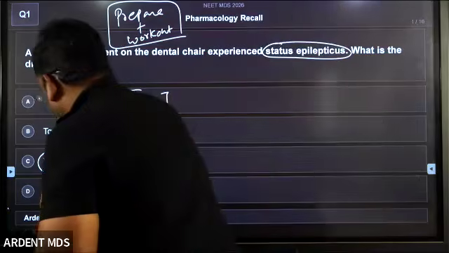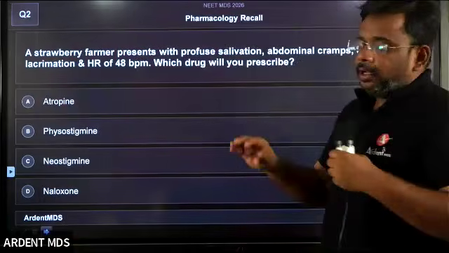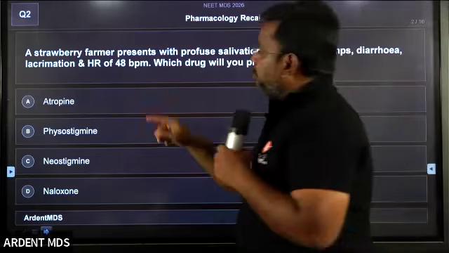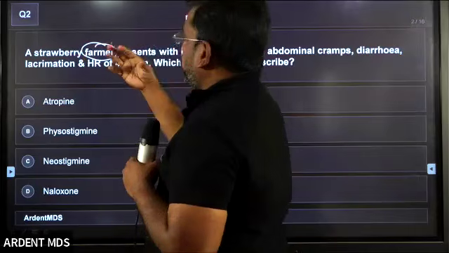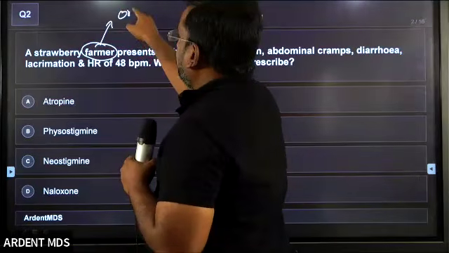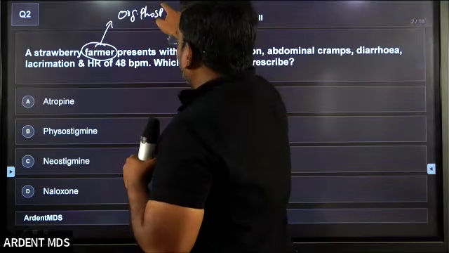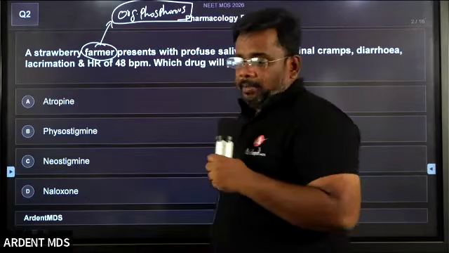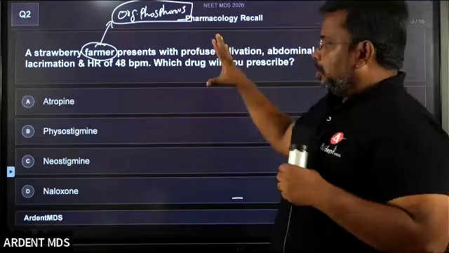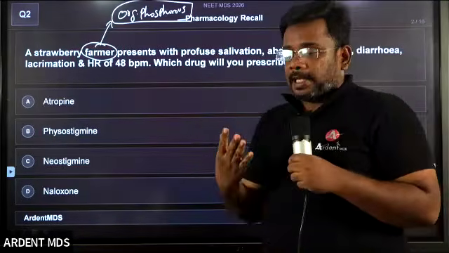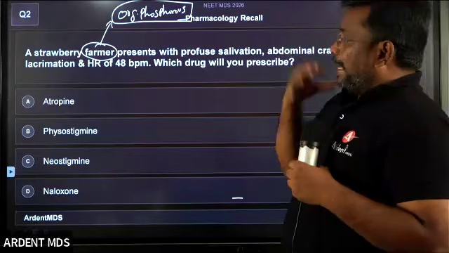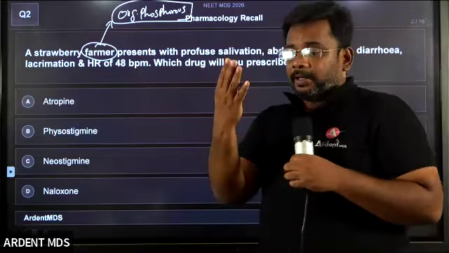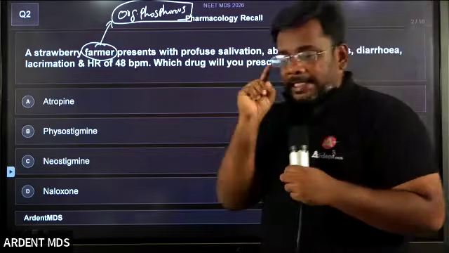Coming to the next part. Again this is a paragraph-based question. What is the key point? The key point is the farmer. Farmers are usually exposed to what type of poisoning? Organophosphorus poisoning. When we prepared for our exams, the question was simply, what is the drug of choice for organophosphorus poisoning? That was the question 10 years back, but now we don't have any single question like that.